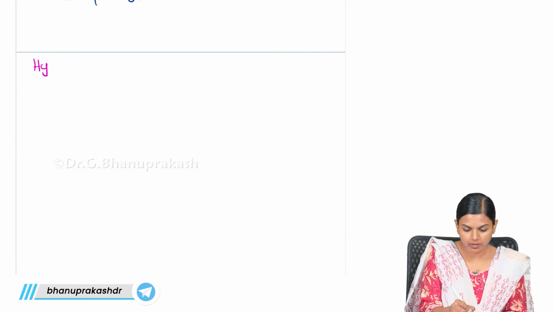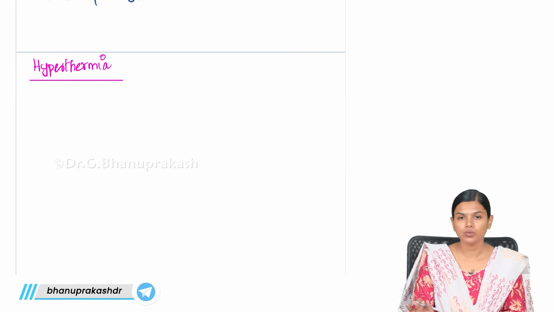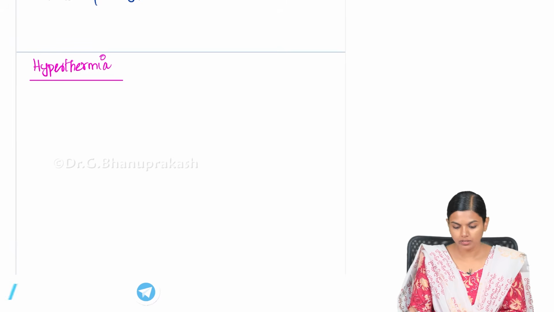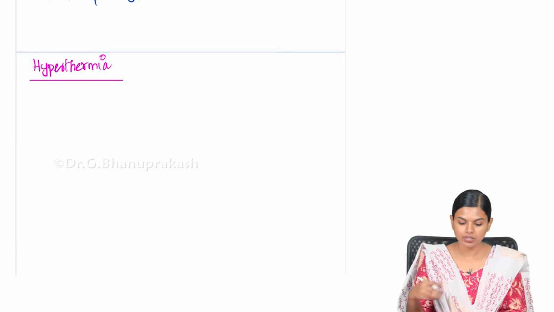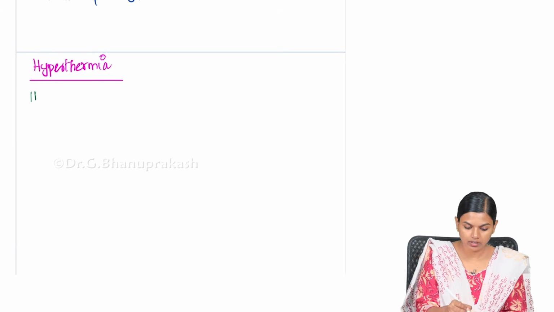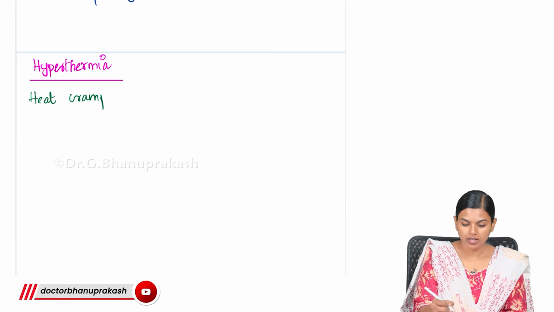Now what we are going to see is hyperthermia. Hyperthermia is what we are going to see now. So in hyperthermia, you get to see certain conditions. First is heat cramp. Next is heat exhaustion.